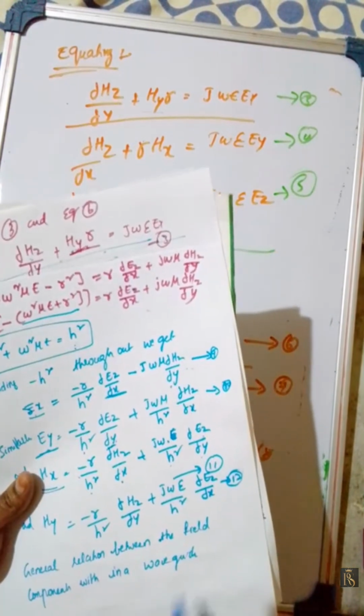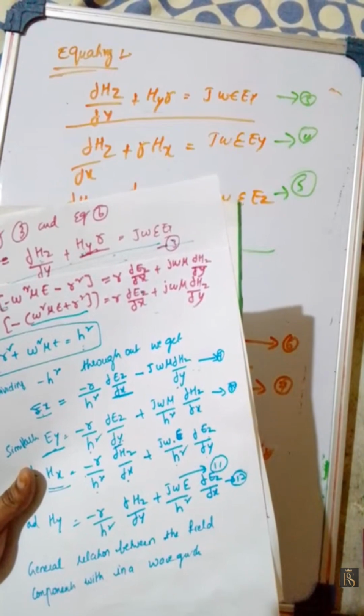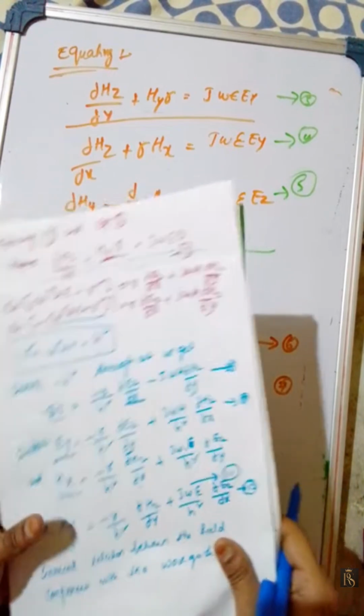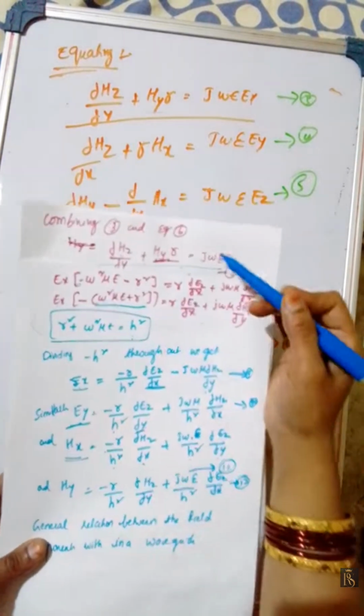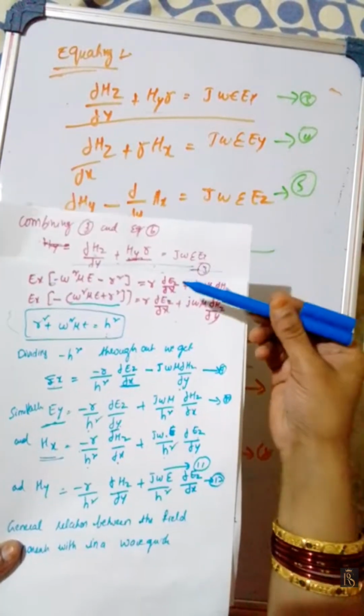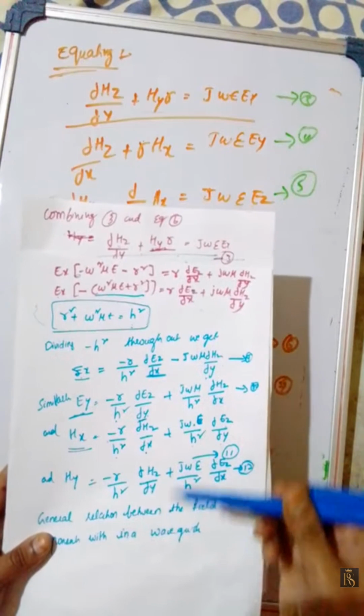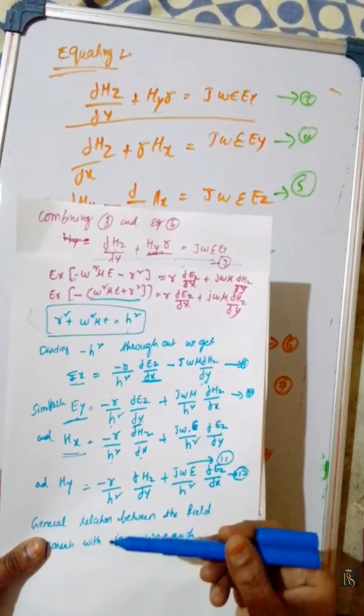These are the general equations for the field components within a waveguide. By seeing this equation, don't be afraid. These are all very simple steps. If you correctly do all the steps from the starting onwards, it will be very easy to learn.